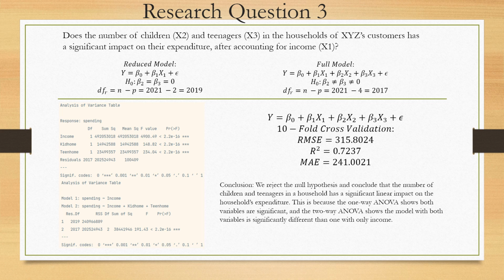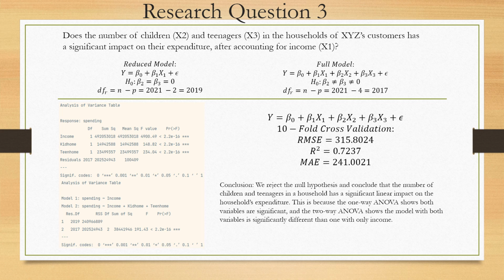That would mean our reduced model is y equals beta 0 plus beta 1 times x1, and our degrees of freedom for that would be 2019. For our alternate hypothesis, it's that beta 2 is not 0 and beta 3 is not 0, which would mean our full model is y equals beta 0 plus beta 1 times x1 plus beta 2 times x2 plus beta 3 times x3, giving us 2017 degrees of freedom.